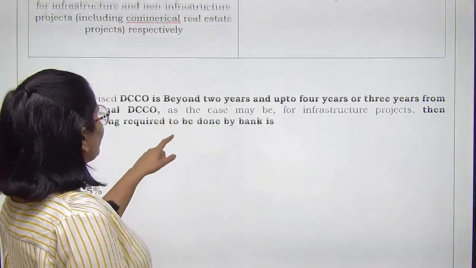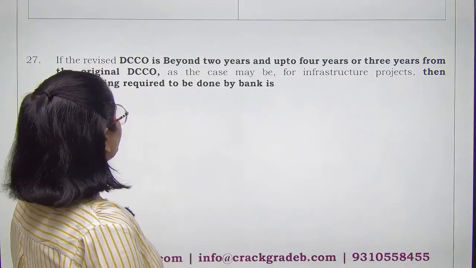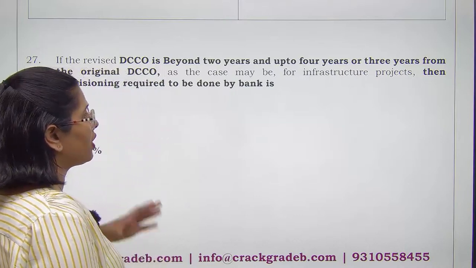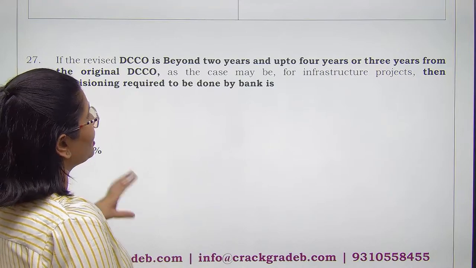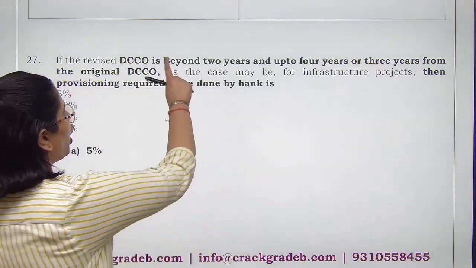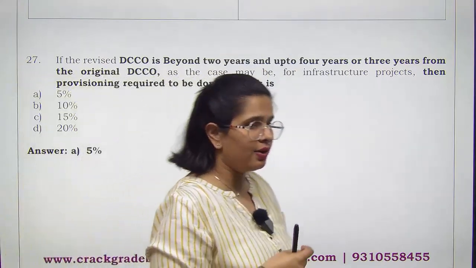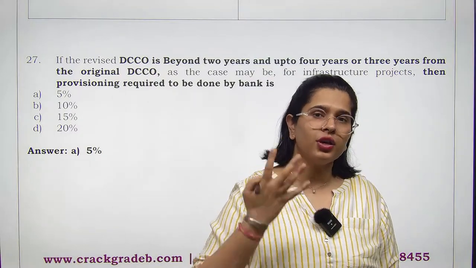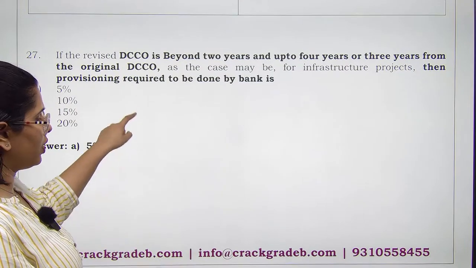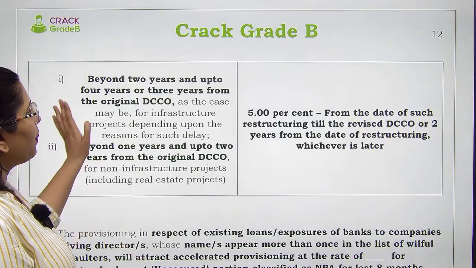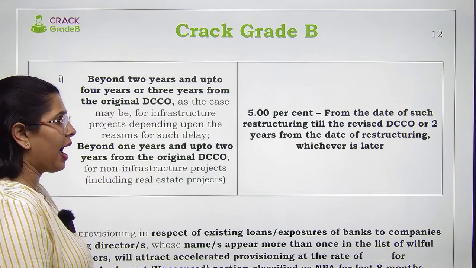Now next is if the revised DCCO is beyond 2 years and up to 4 years or 3 years from the original DCCO, as the case may be, for infrastructure projects, then provisioning requirement which needs to be done by the bank is 5%. See, beyond 2 years and up to 4 years or 3 years from the original DCCO. ठीक है, यहाँ पे भी restructuring हुई है, but it is beyond 2 years. So you see, your provisioning requirement is going to increase. आपका provisioning requirement जो है वो बढ़ जाएगा in case of such restructuring happens, right?